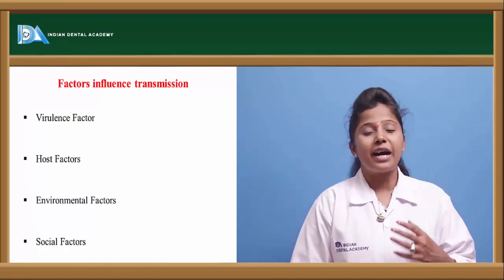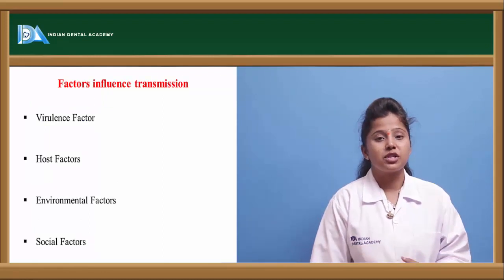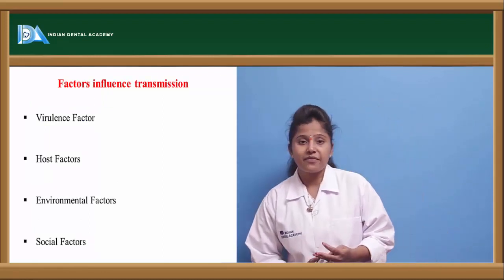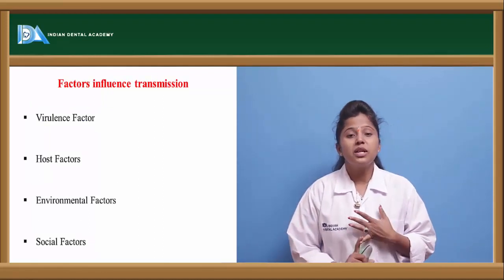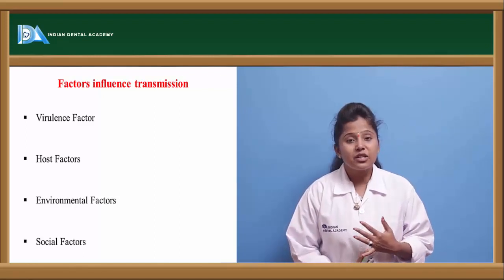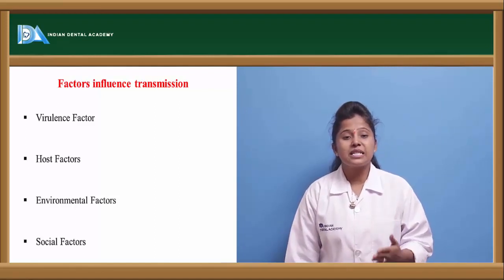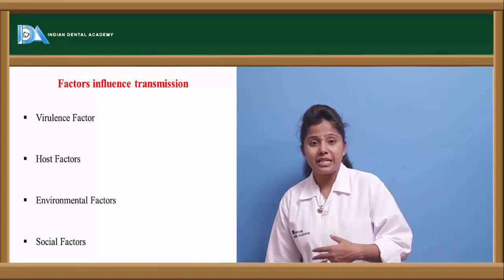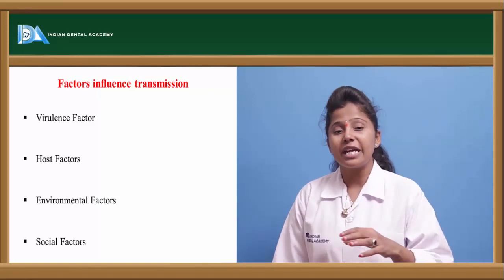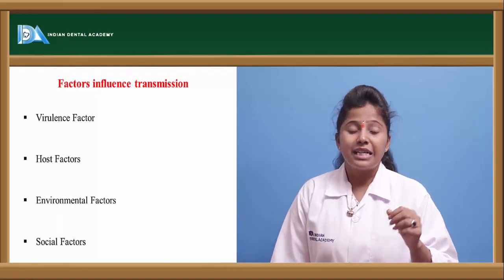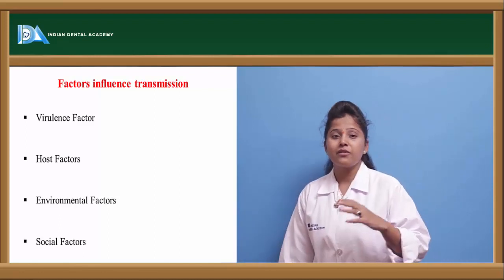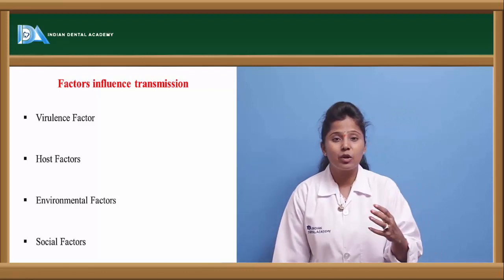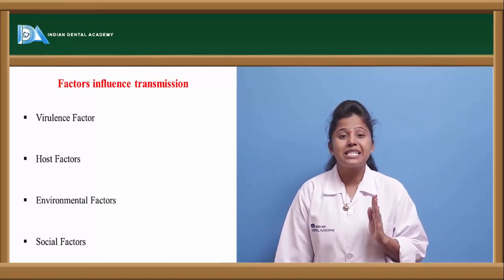Let us see the factors which are influencing the transmission. One thing is the virulence factor. Virulence is the extent or capacity of damage which is caused to the tissue by the bacteria. The bacteria invades the tissue, and how much the bacteria can damage the tissue is called the virulence factor. If the bacteria is highly virulent, then the transmission is high.